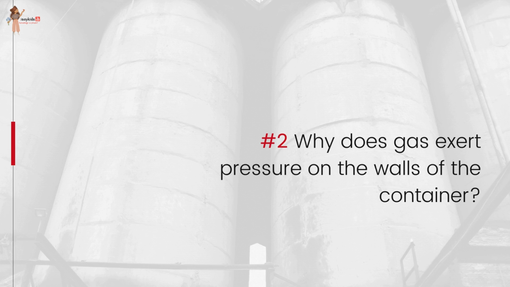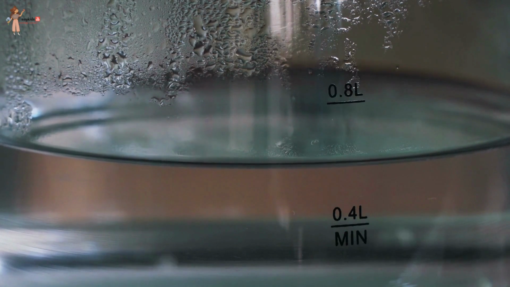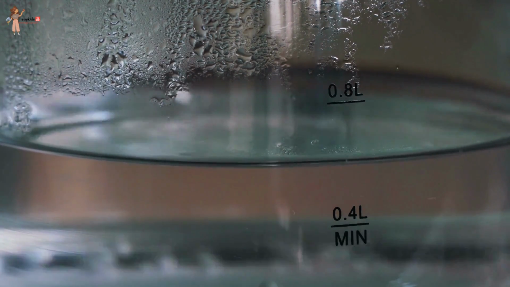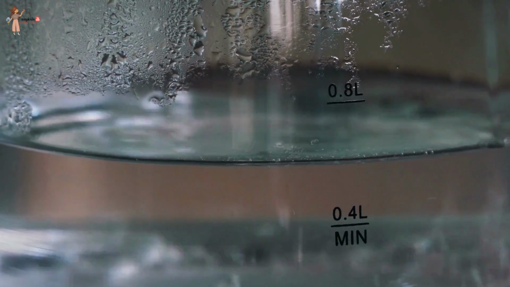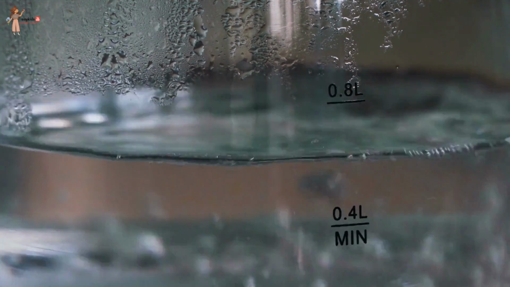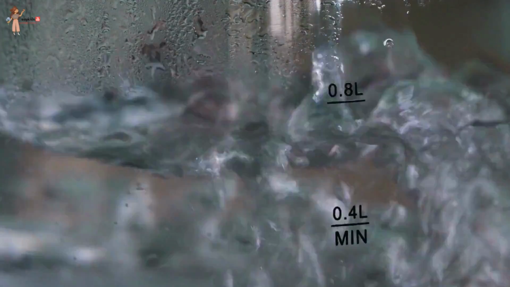Why does gas exert pressure on the walls of the container? The pressure exerted by a gas is due to the random motion of particles in the gas. Gases have weak intermolecular forces and the particles are in continuous random motion, and these particles collide with the walls of the container. These collisions with the walls of the container exert pressure.